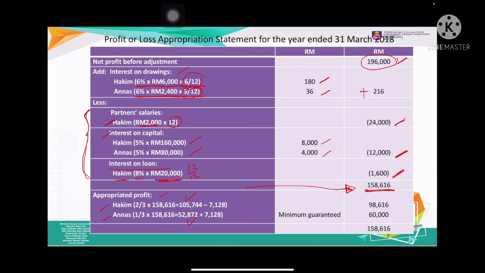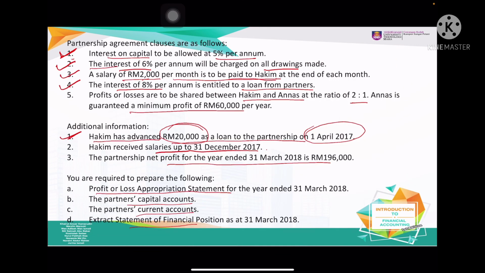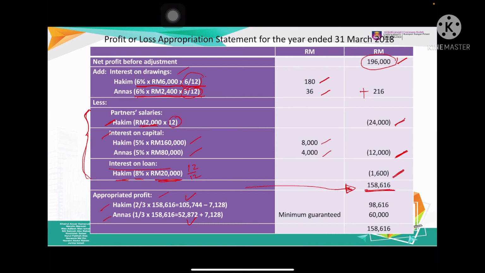But according to question number 5, the profit is guaranteed. Anas is guaranteed 60,000. So in order for Anas to get the 60,000, what should you do? 52,872 is not equivalent to 60,000, which is not enough by 7,128.